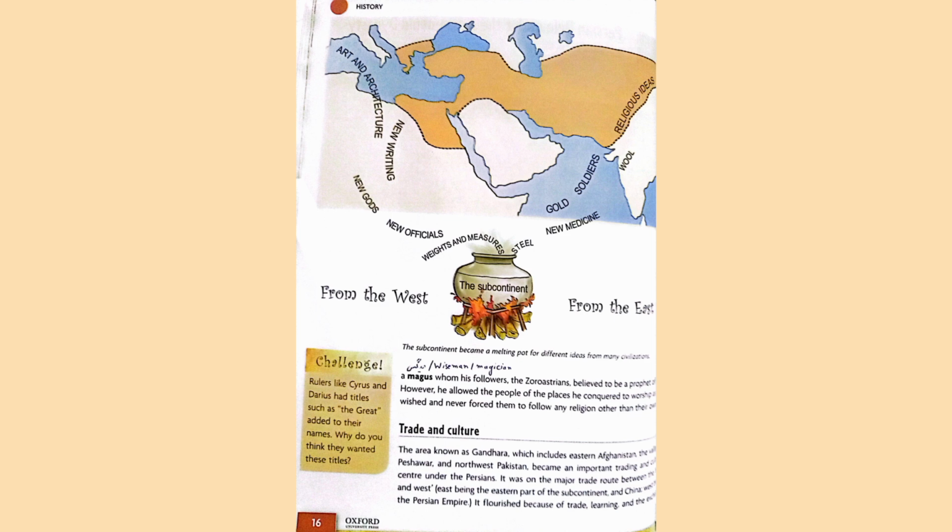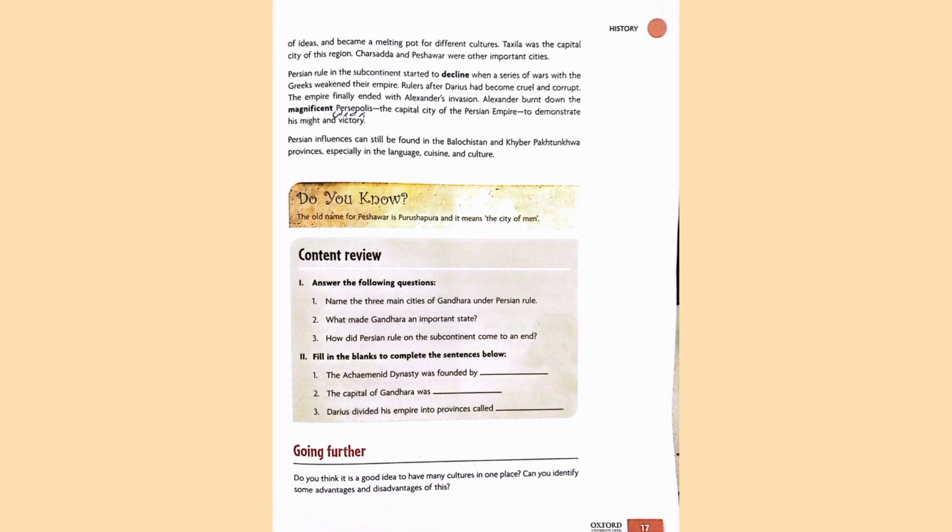Now we are going to discuss how the Persian rule in the subcontinent started to decline. The Persian Empire weakened due to the constant wars with the Greeks. Alexander the Great invaded Persia and defeated the Persian rulers. He burned down the city of Persepolis, the capital of Persia, to show his victory. This marked the end of Persian rule in the subcontinent.